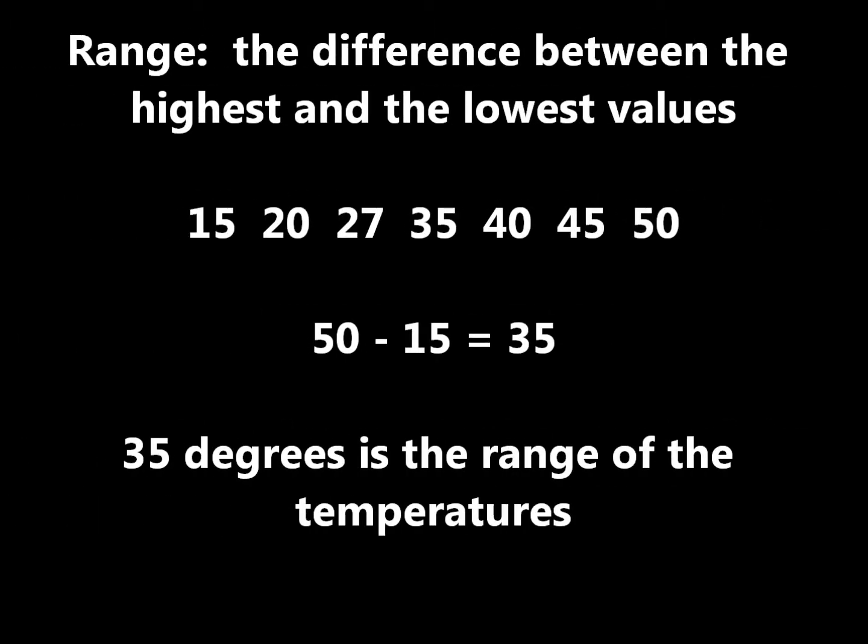The range is the difference between the highest and lowest values. In these numbers, the highest value is 50, while the lowest is 15. 50 minus 15 equals 35. 35 degrees is the range of the temperatures.